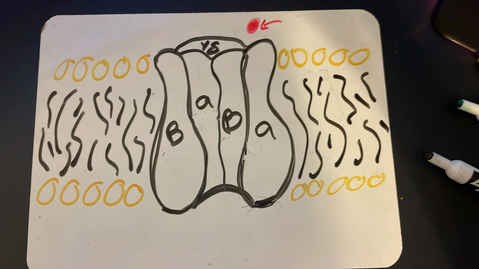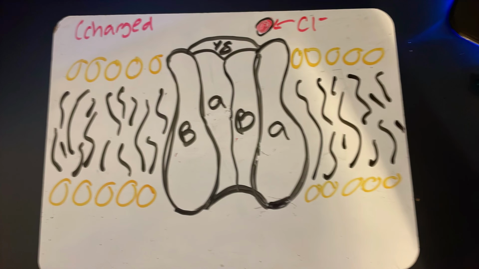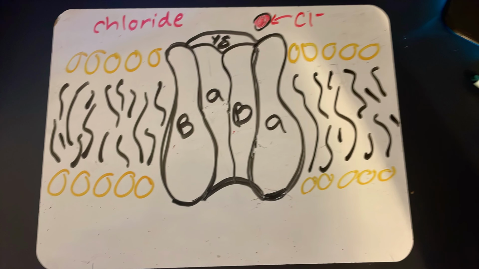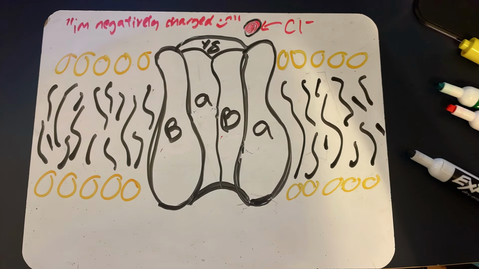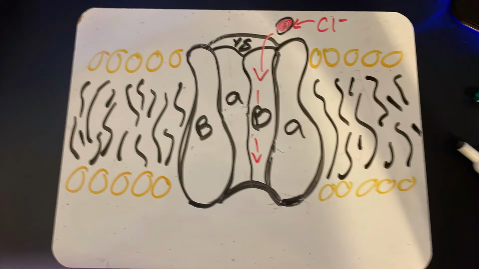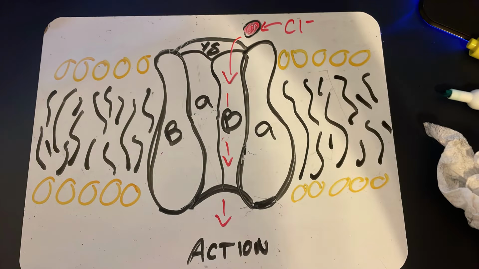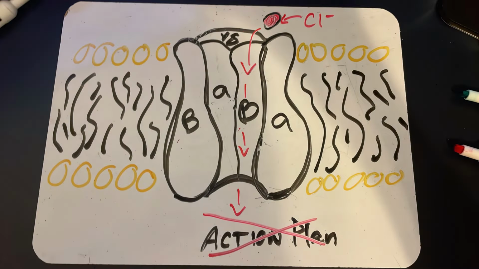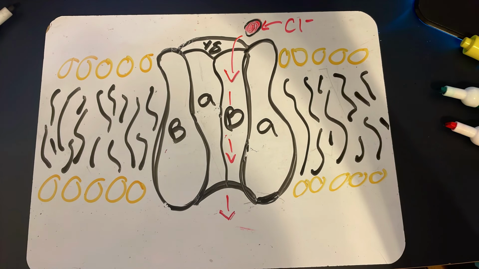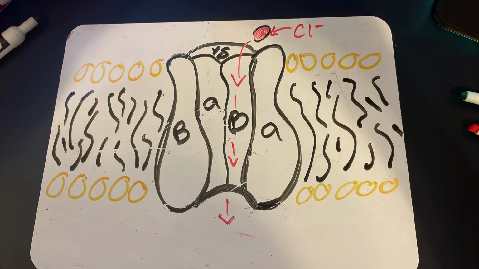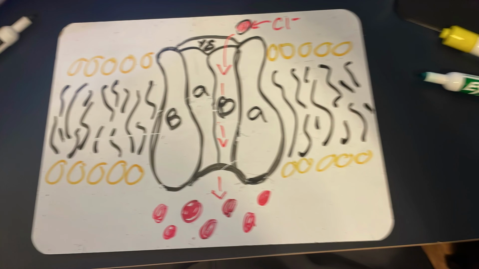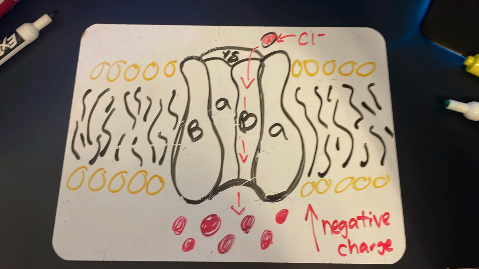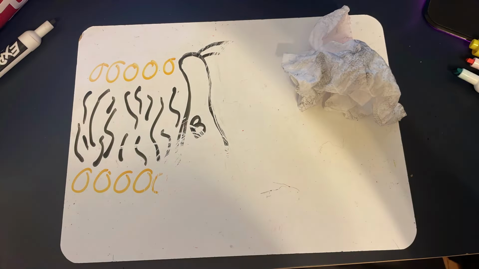When GABA binds to the GABA A receptor, it causes the opening of an associated ion channel that is permeable to the negatively charged ion chloride. When negative chloride ions flow into the neuron, they hyperpolarize the membrane potential of the neuron, and it makes it less likely for the neuron to fire an action potential. When negatively charged ions rush into the cell, this in turn increases the negative charge inside the postsynaptic cell, which makes it more difficult for excitatory inputs to cause an action potential. Now, GABA A receptors are present in high concentration in the limbic system.